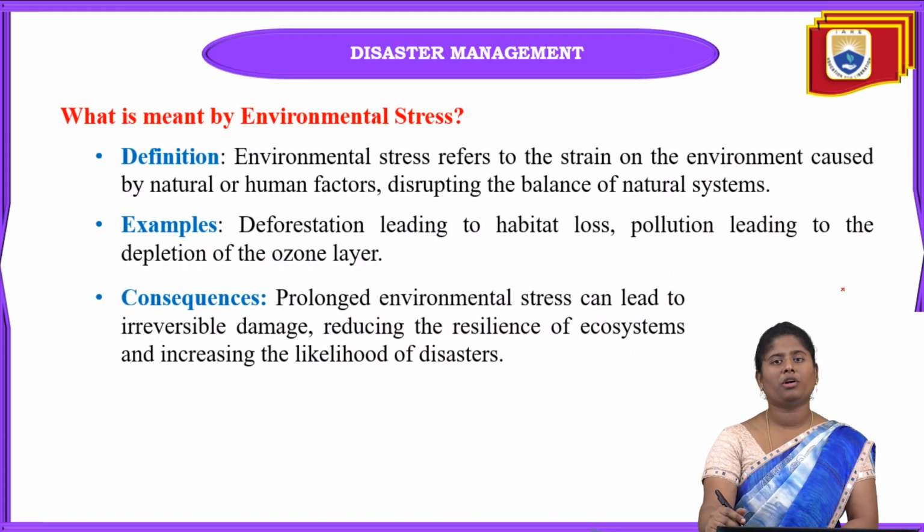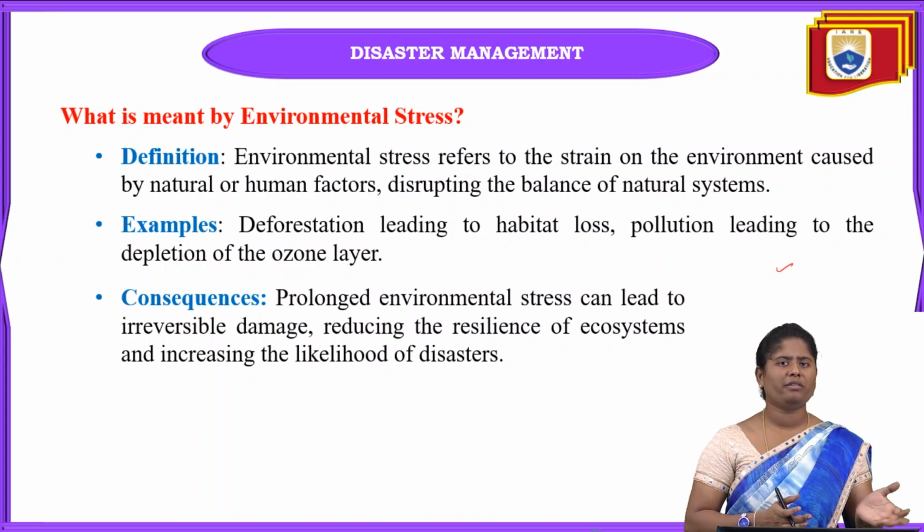And next one is what is meant by environmental stress here. What is the main definition of environmental stress? It refers to the strain on the environment that can be caused due to natural and also man-made factors, which disrupt the whole balance of the natural systems. And what are the main examples of this environmental stress? Mainly, if man-made disaster we can take.